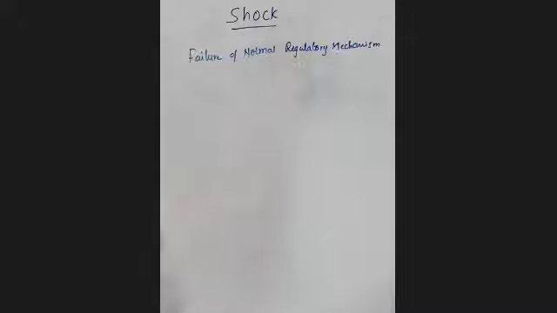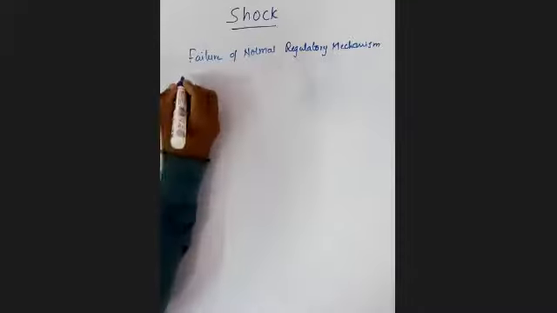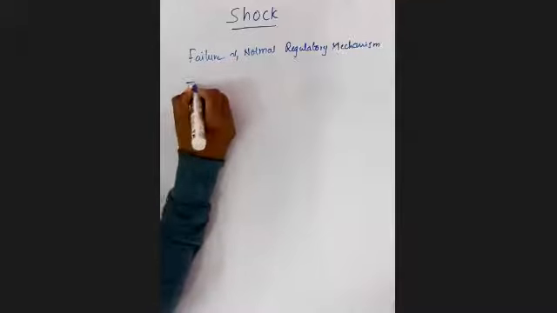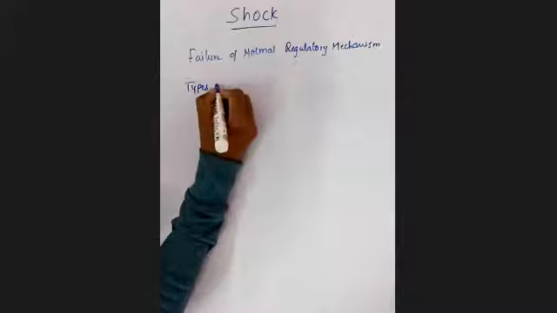If the mechanisms are compensated, there is no problem. But if it is uncompensated, it may lead to impaired cellular metabolism as well as death. Next we'll see the different types of shock.